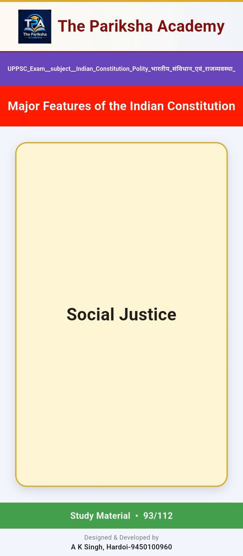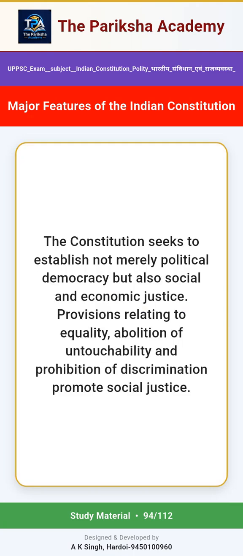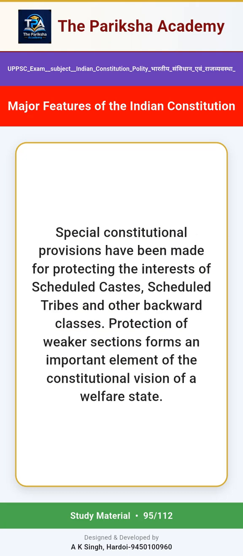Social justice. The Constitution seeks to establish not merely political democracy but also social and economic justice. Provisions relating to equality, abolition of untouchability and prohibition of discrimination promote social justice. Special constitutional provisions have been made for protecting the interests of scheduled castes, scheduled tribes and other backward classes. Protection of weaker sections forms an important element of the constitutional vision of a welfare state.